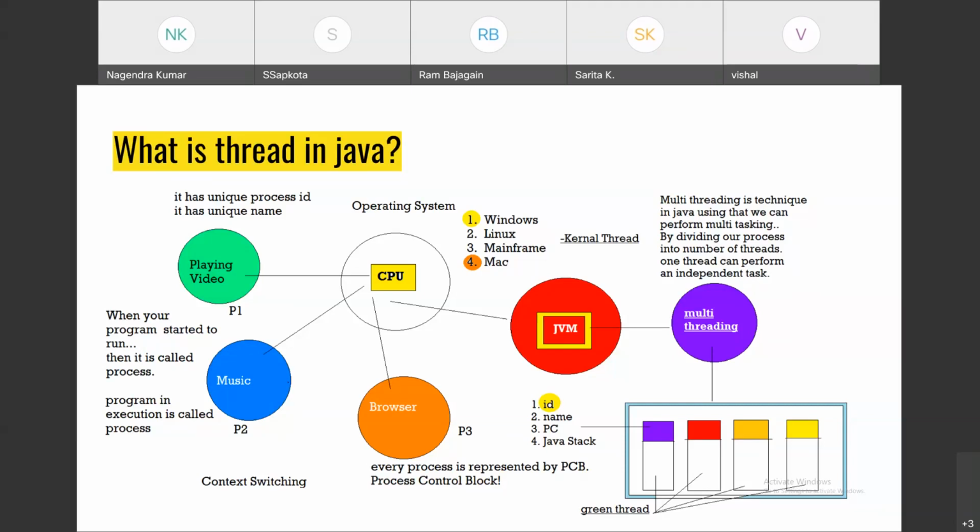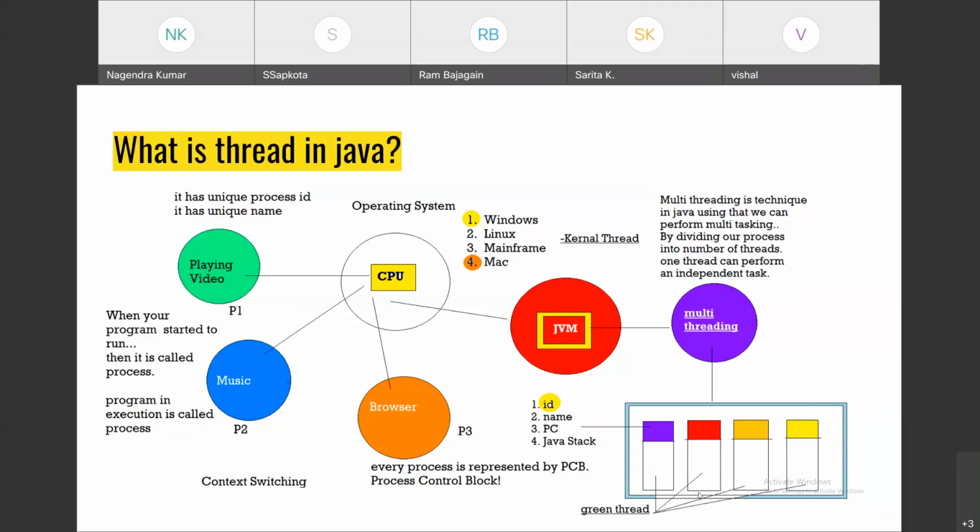RMI, the Enterprise Java Bean concept, EJB. You can use all these techniques to provide communication between two different applications. So my friend, this is an example of multitasking. So what is multi-threading? Multi-threading is a technique where one process can perform multiple tasks. How? You divide one process into a number of threads, and one thread can perform one task. In this way, you can achieve multitasking.